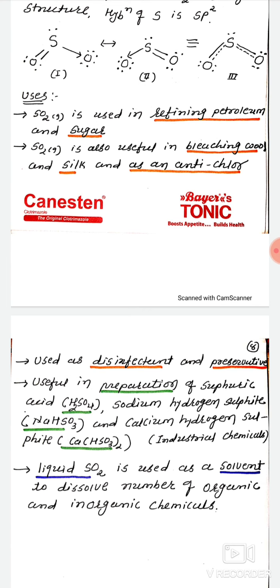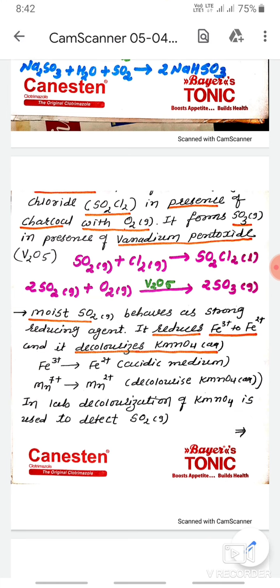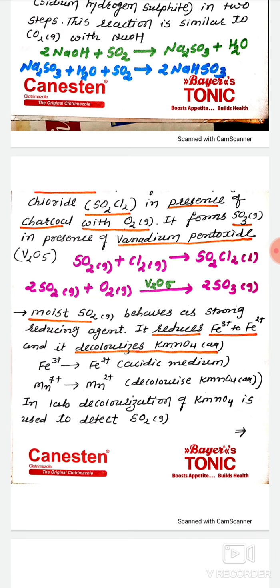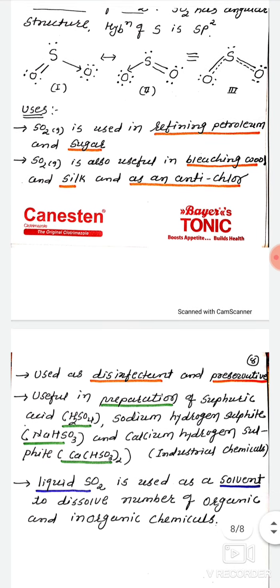Whenever the proportion of chlorine is more, sulfur dioxide is used to remove the chlorine, because we already discussed in this reaction: when sulfur dioxide reacts with chlorine it is converted into sulfuryl chloride. See this reaction carefully, and due to this reaction sulfur dioxide is used as an anti-chlor. Anti-chlor means removing chlorine if more chlorine is there.